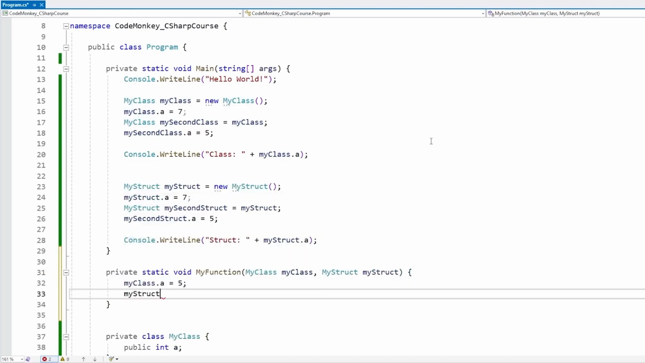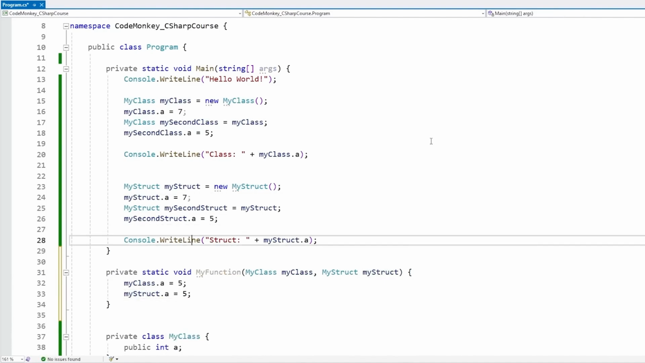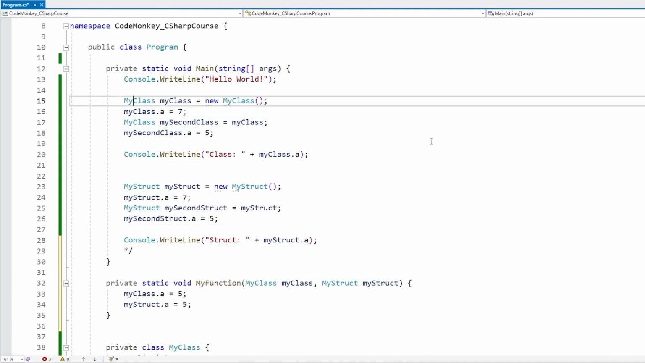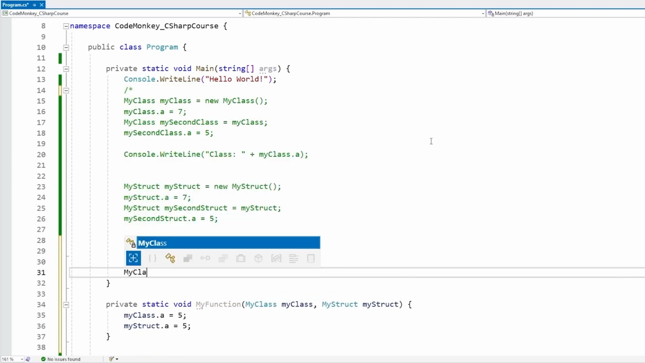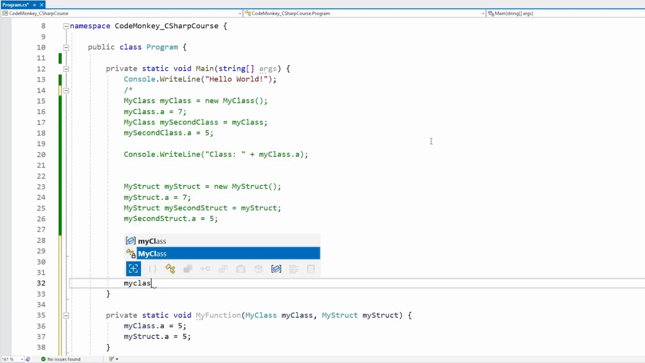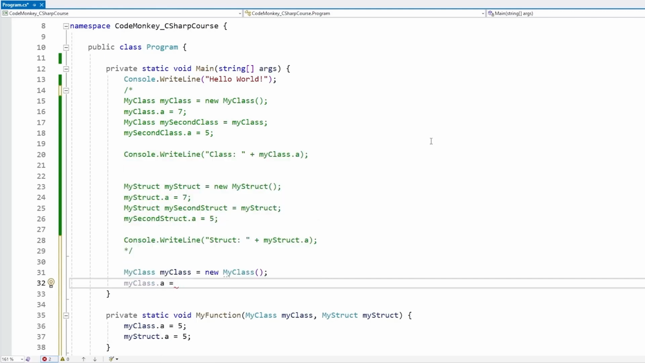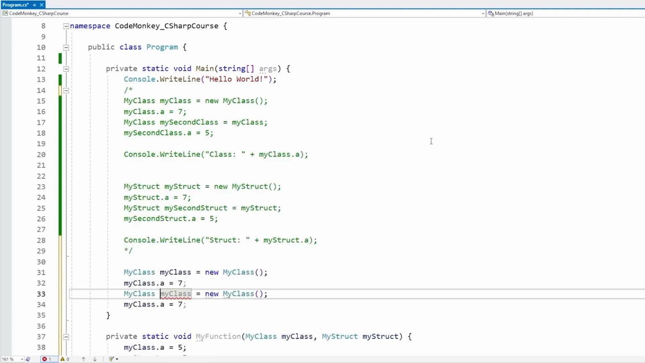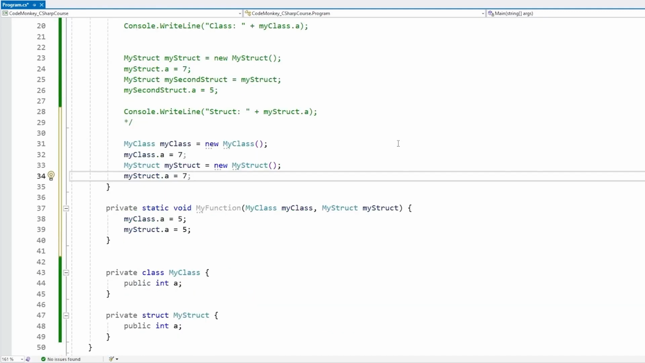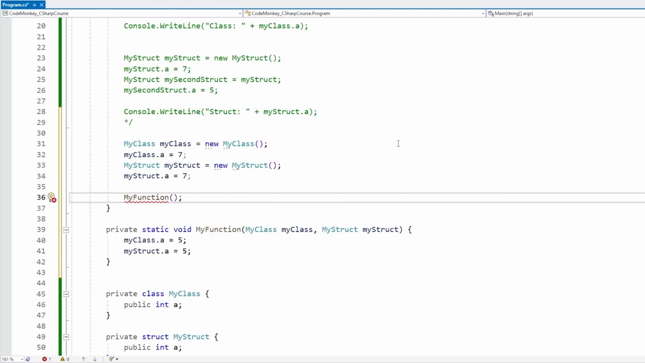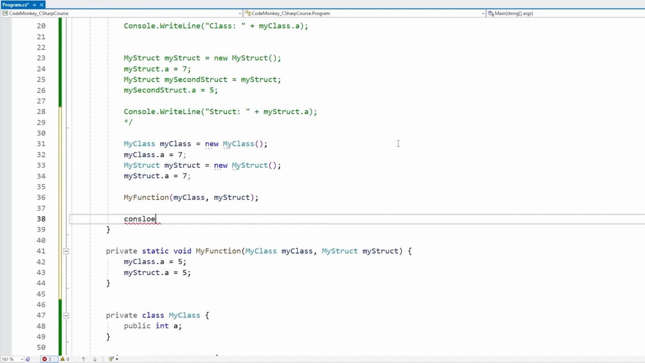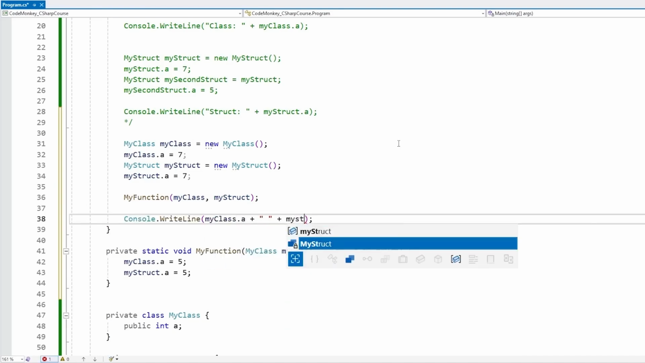So my class and my struct. Let's modify to do the exact same test as previously. Let's just comment out this testing code. And then over here, let's create a my class, a brand new one. Let's set the a to 7, and create a new struct. We also set it at 7. So both of them have the same value in their a field. Then we call my function, pass in our my class and our my struct, and then do a console.WriteLine on the my class.a, then some space and my struct.a.